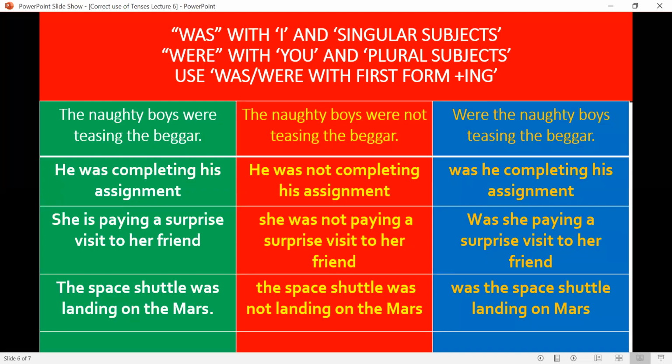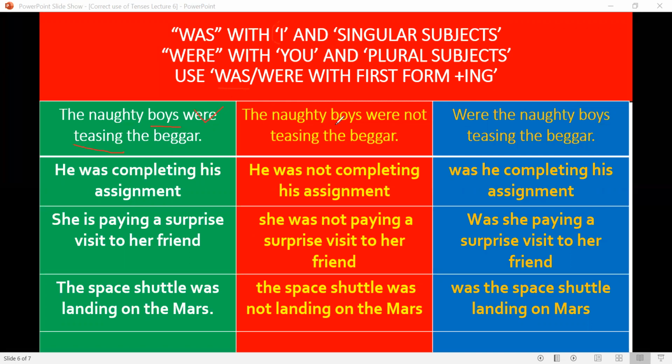Now, we will learn how we make this tense. We use was with I and singular subjects. Were with you and plural subjects. We use was and were, along with the first form of the verb and ing. The naughty boys were teasing the beggar. Boys is plural, verb plural, first form plus ing.